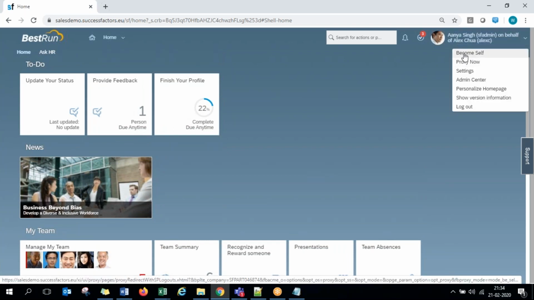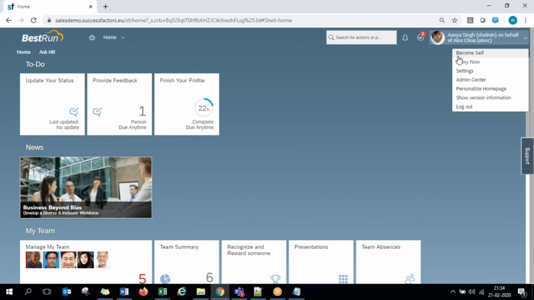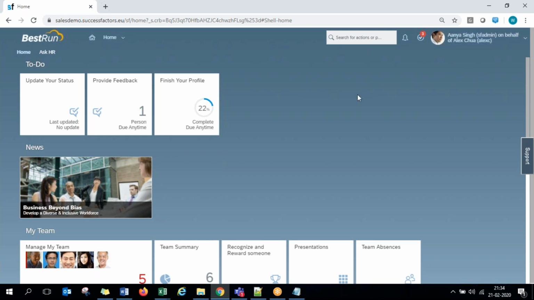So clicking on become self, the system will again reload as Anya Singh as usual. In between that, whatever this person does will be recorded in the log as Anya Singh on behalf of Alex. Last modified by Anya on behalf of Alex. Created by Anya on behalf of Alex. Deleted by Anya on behalf of Alex. Whether they edit, create, or delete anything, it clearly mentions Anya on behalf of Alex, guys.